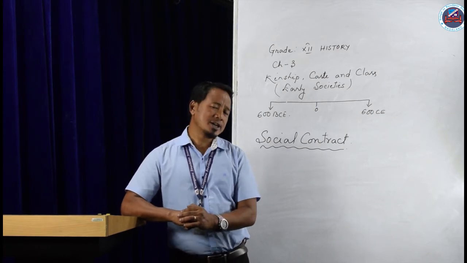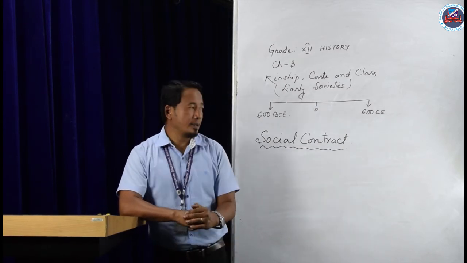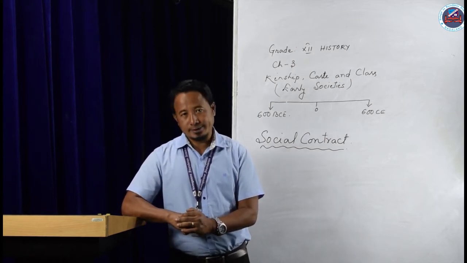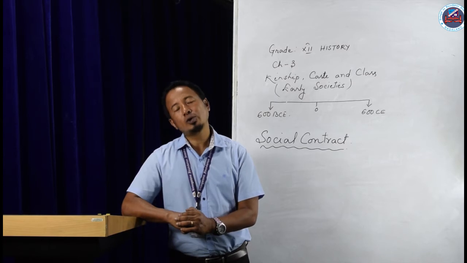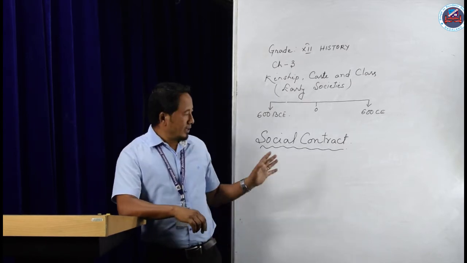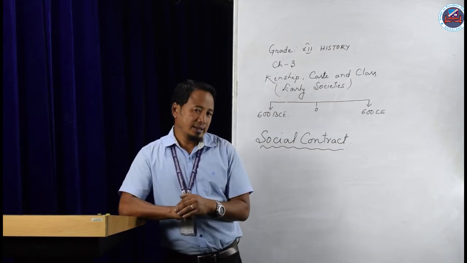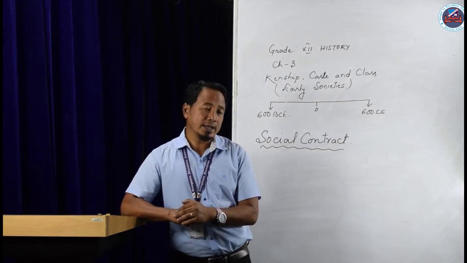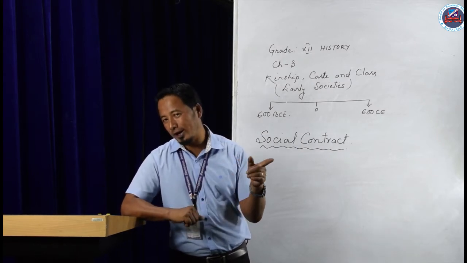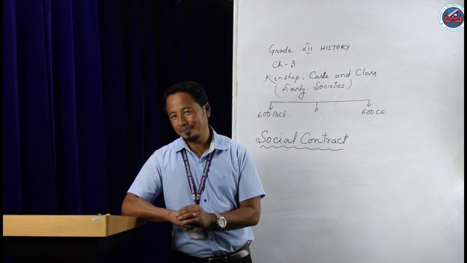But if he turned out to be weak, then people could choose another leader. So what do you learn from this? From this we learn that the institution of kingship was of human choice, not of divine origin.